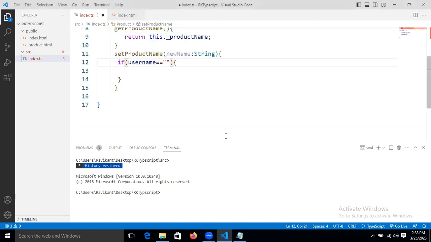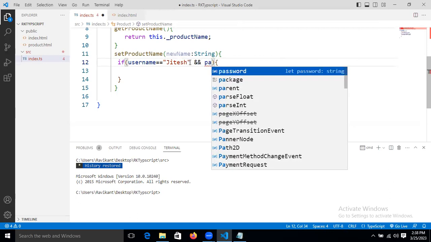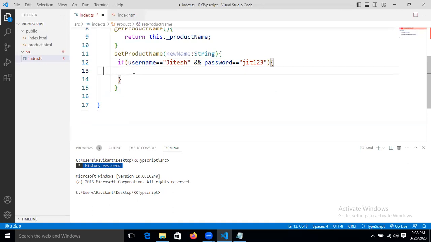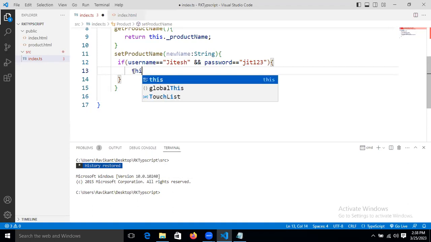Now, here what I'm doing, guys, I'm taking the name Jitesh. If Jitesh is matching, and another one with the and operator, now I'm taking the password. What is the password? Let's take the password equal to Jitesh123. This is the password. If both are matching, then return, how are we returning the current